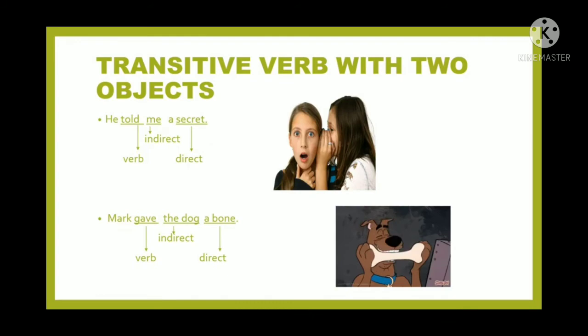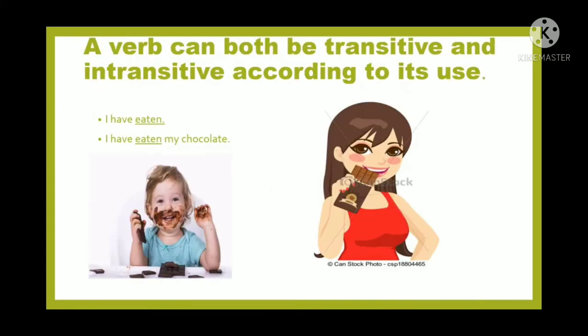He told me a secret. Told is the verb, me is the indirect object and secret is the direct object. Mark gave the dog a bone. Gave is the verb, the dog is the indirect object and the bone is the direct object.